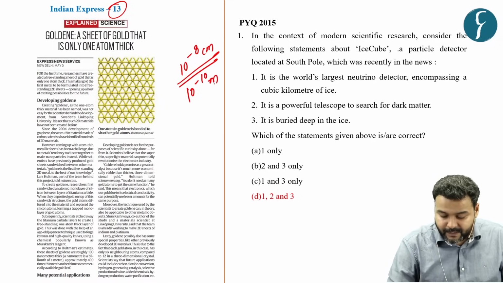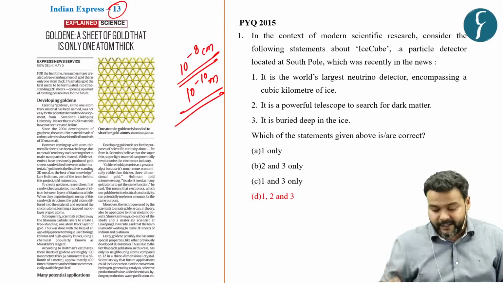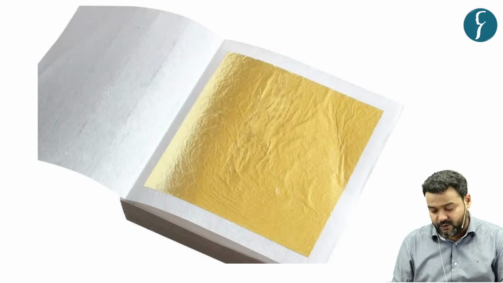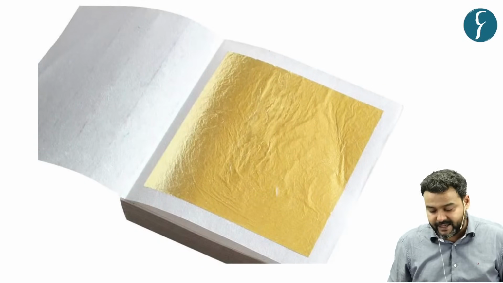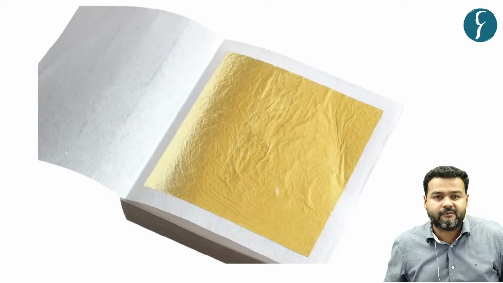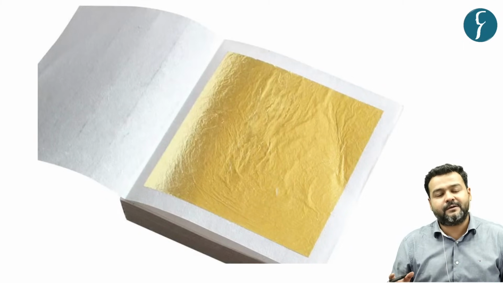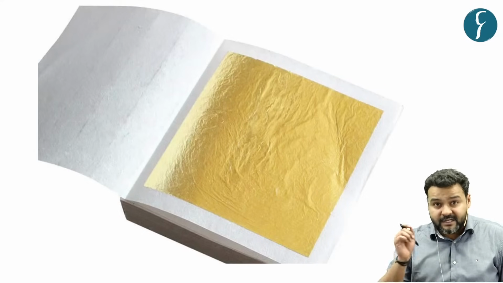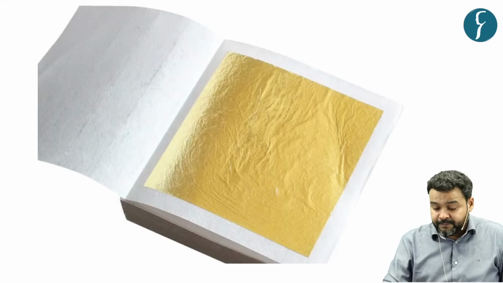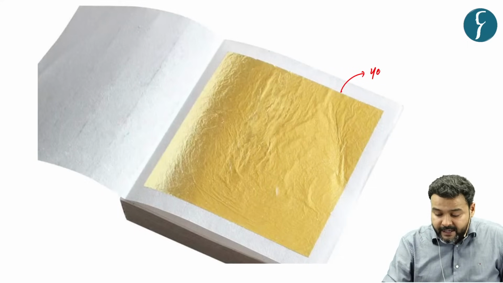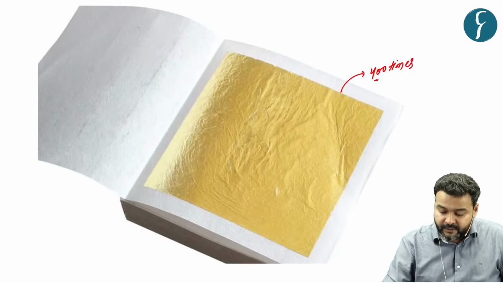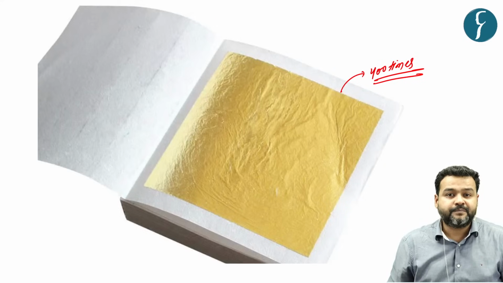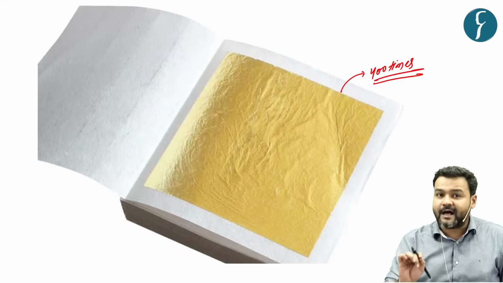To understand it more practically, have you seen these silver and gold leaves, fine paper-like sheets which we generally use in decorating sweets? You might have seen them. This 1 atom thick sheet is 400 times thinner than the thinnest available commercial gold leaf. That is how thin it is.